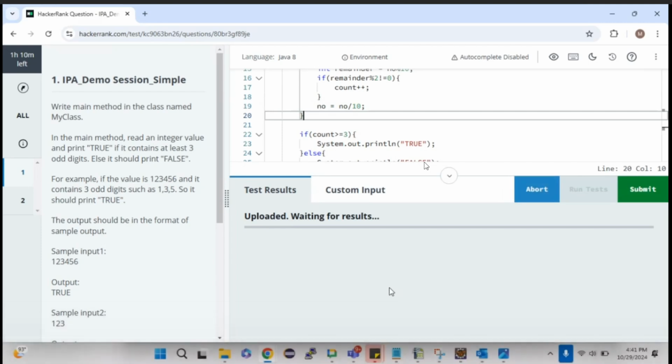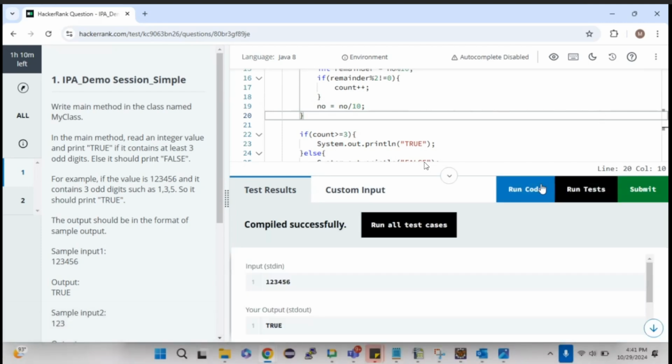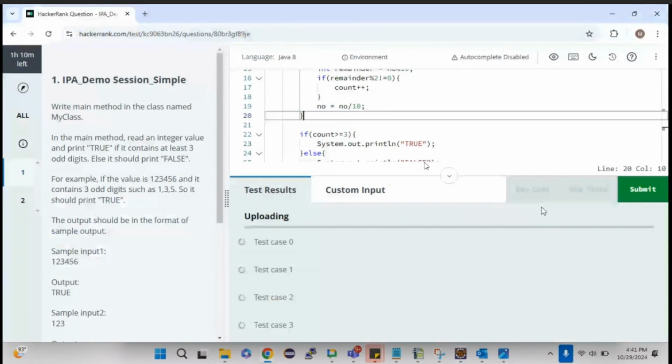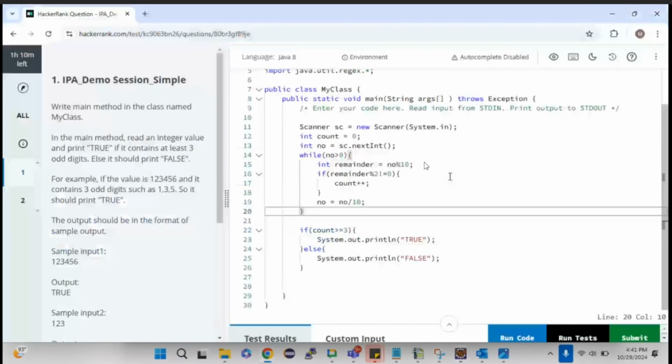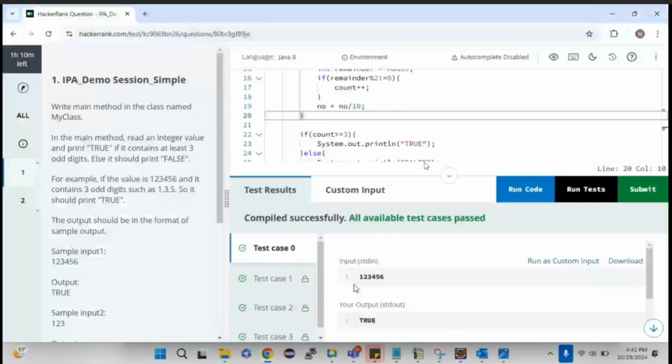So once you click on run, obviously here it is run and run test cases. In your IDE, it will compile and then run the test cases. Yes, as you could see, all available test cases passed. So there are 4 test cases I mentioned, right? There only 1 public test case will be there, remaining 3 are private, which means you'll be able to see test case 1 or else test case 0. The remaining test cases are private ones, so you will not know what is the expected output. So while writing the logic, you need to think from all perspectives, then only will all the test cases pass.